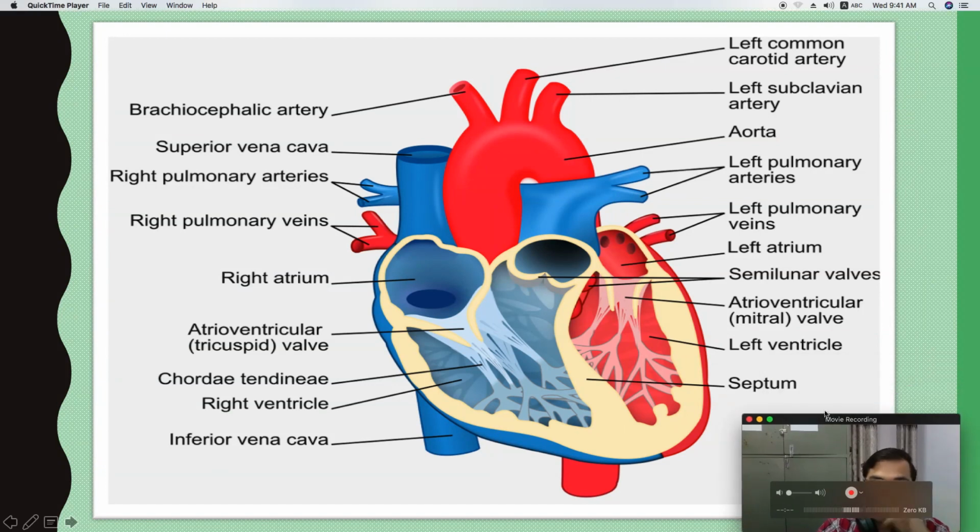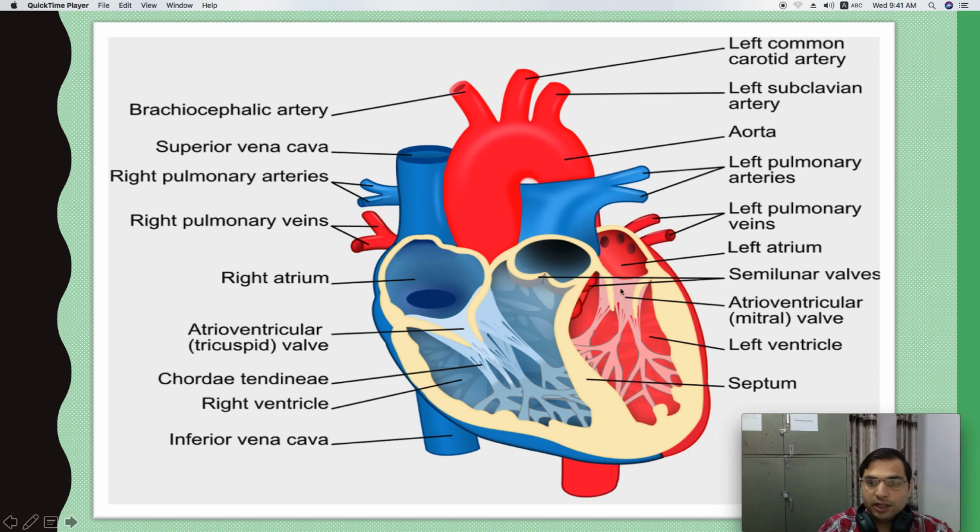Right? So you can see here the red is the left heart and the blue is the right heart. The left heart is filled with oxygenated blood. The blue is filled with deoxygenated blood. The blood is poured into the left atrium through the left pulmonary veins, which bring oxygenated blood from the lungs.